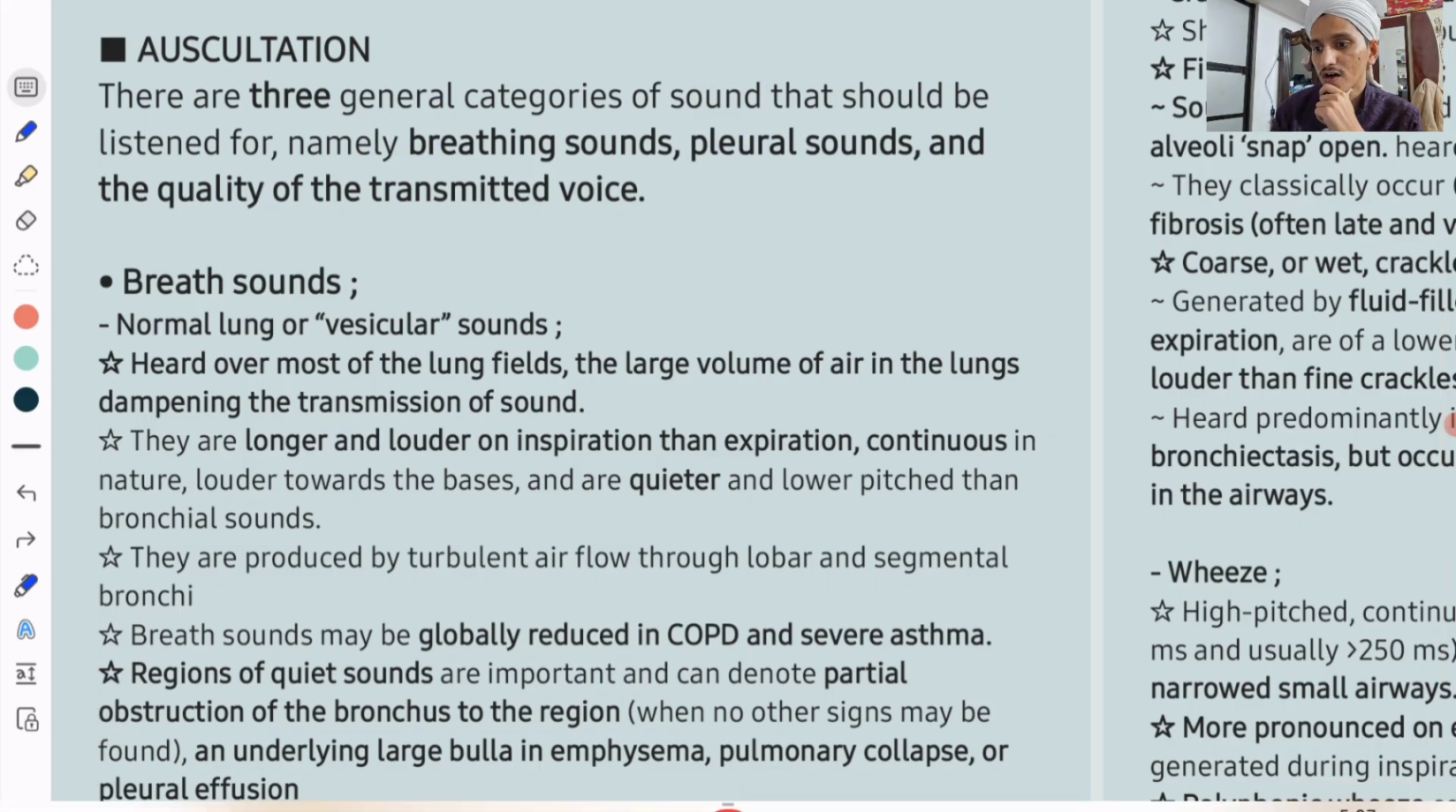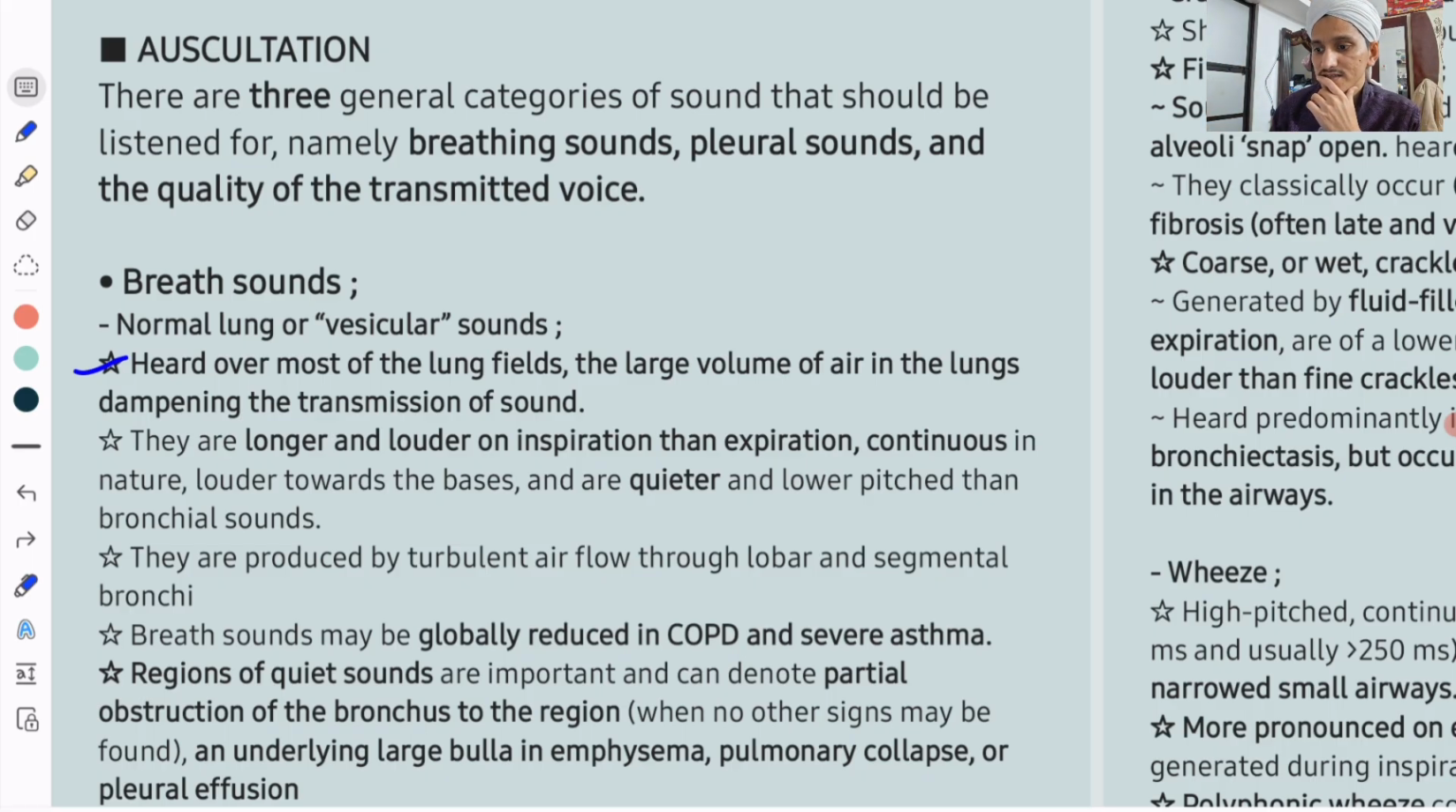So breathing sounds, normal breathing sounds, normal lung, also known as vesicular sounds. Remember, normal inspiration, then expiration. These are heard over most of the lung fields. The large volume of air in the lungs dampens the transmission of sound. The air which is entering the large airways will have a very harsh quality. But because there is air and lung parenchyma, they will reduce and soften these sounds, and the sounds which we normally auscultate become vesicular breath sounds because of this parenchyma and air present in the lungs.